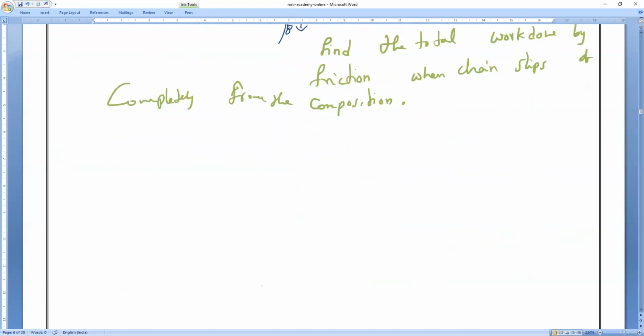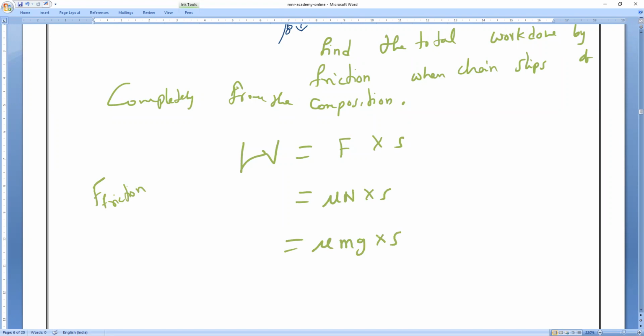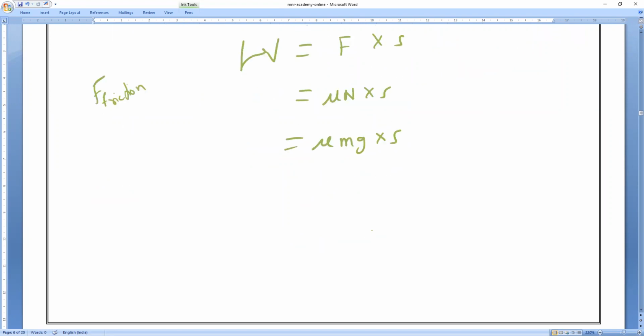So we all know that work done is equal to what? They are asking work done now. Work done formula, force into displacement. Am I right or wrong? So force means here frictional force only. Frictional force means what? Mu into N into S. Am I right or wrong? Mu into N means what? Mg. Mg into S. Yes or no? All of you?